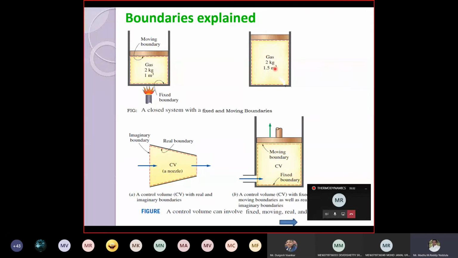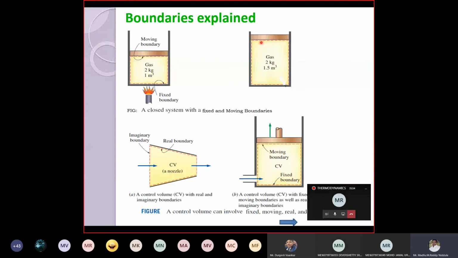Now what happens to the mass? Is the mass going to change? No, mass remains fixed, but the volume is increased from 1 meter cube to 1.5 meter cube. Now in this case, if you see this wall and this horizontal surface, there is no change in the boundary of these three, but there is a change in the boundary of this side.